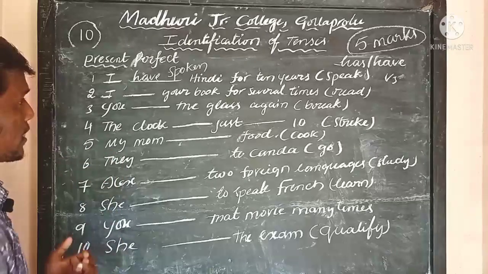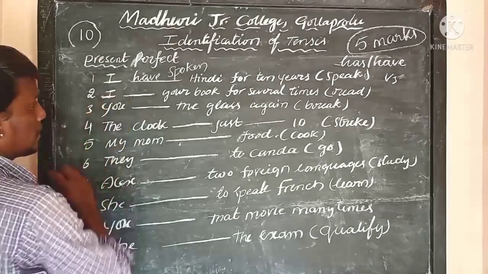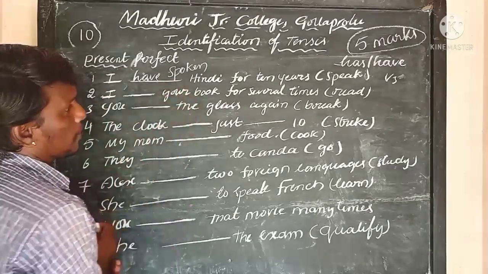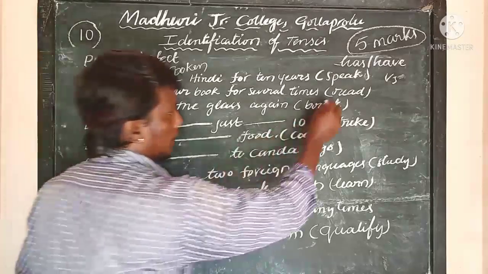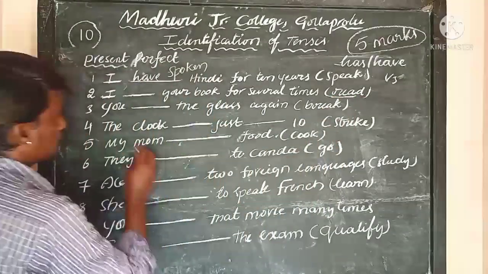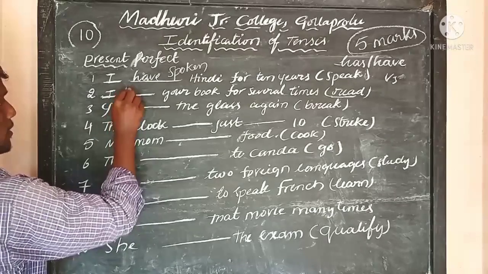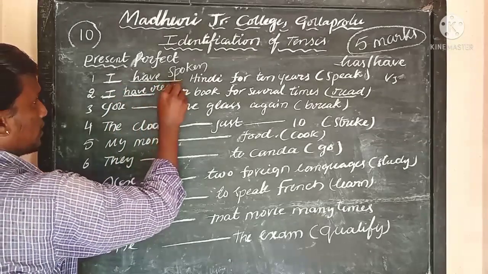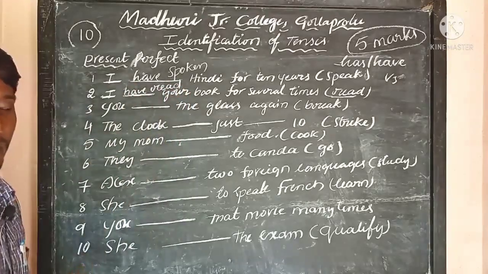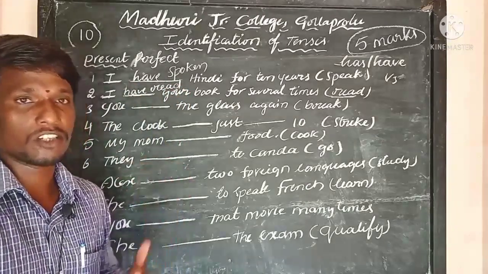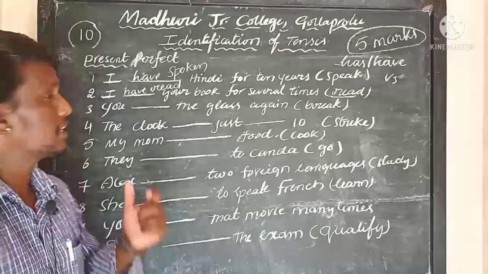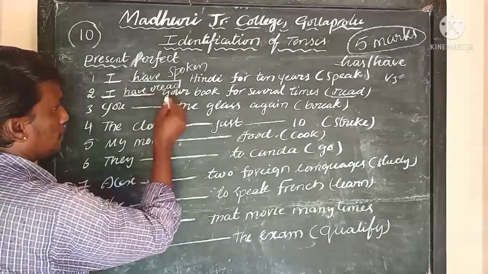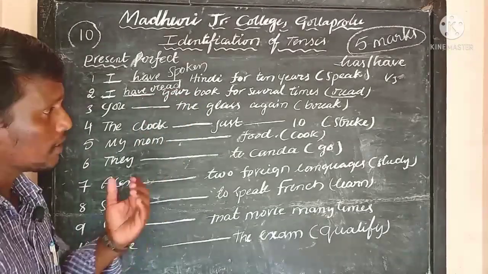Now coming to the second example, again I is given. I dash your book for several times. The verb is read. So I have read. Here you can write the exact spelling R-E-A-D, but the pronunciation of that word is read. So I have read your book for several times.